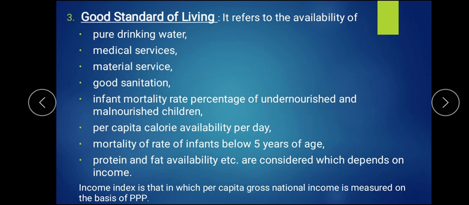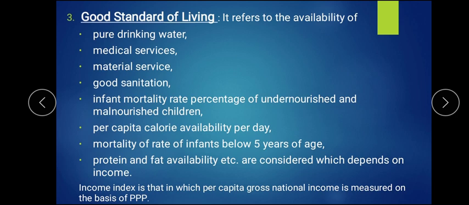Then good standard of living. What does a good standard of living mean? It says what things are available to the person. If all the things in the list given here are available to a human being, we can say they have a good standard of living: pure drinking water, good medical facilities or services, good material services, or any extra services you want. Then good sanitation, proper hygiene, and a well-functioning drainage system, so we can say the country's people have a good standard of living.